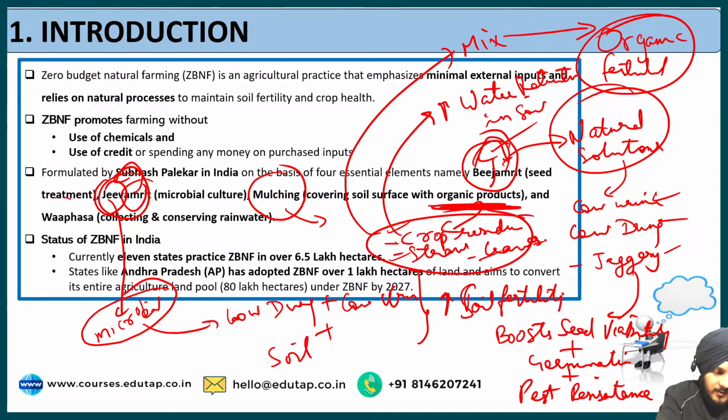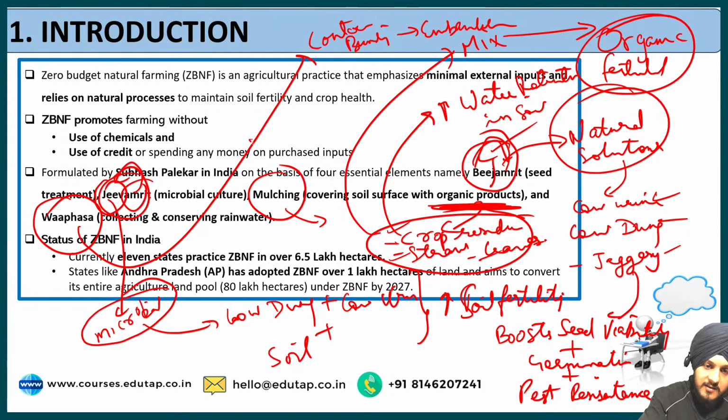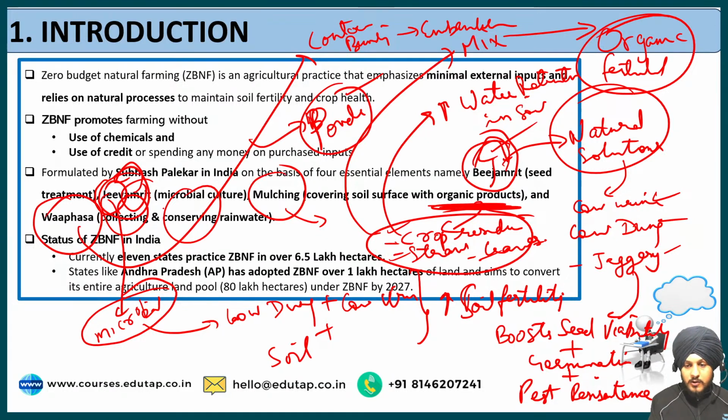The last is the Wapsa. So Wapsa refers to collecting and conserving the rainwater. So how does it aim to collect and conserve the rainwater? By using techniques in the farms or the agricultural fields like the contour bunding, which includes the building of embankments in the field, and also the small ponds in the farms. All these techniques lead to collecting and conservation of rainwater. So this is what is promoted by zero budget natural farming and is an essential pillar of it.